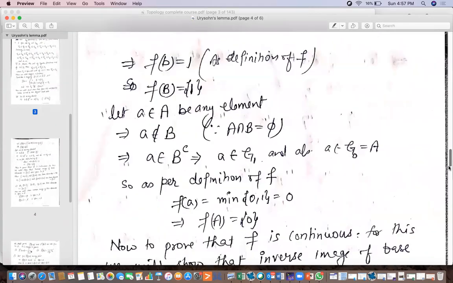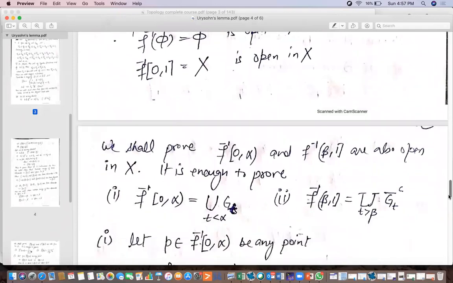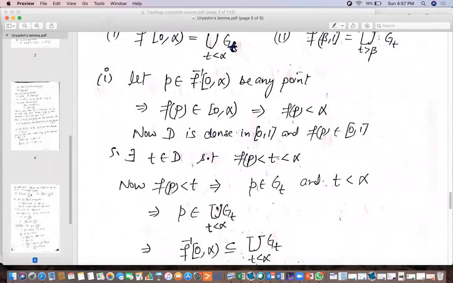So we are using this definition here. So f of p is less than t implies p belongs to some G_t, and t is less than alpha. So this implies if p belongs to some G_t, then it will also belong to the union of G_t such that t is less than alpha. So this proves that this set is a subset of the union of these open sets.